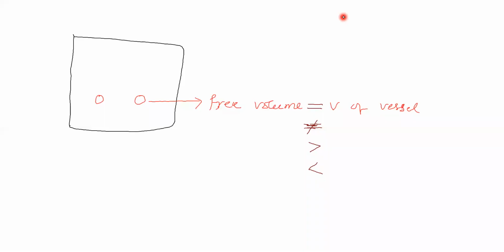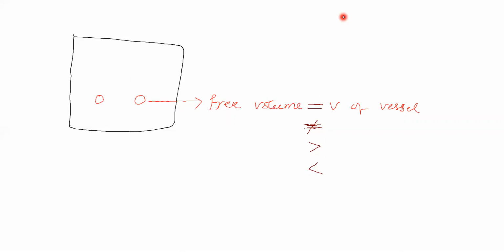Now, for this molecule, the volume available for its free movement, which we are comparing with the volume of vessel, that comparison will be like this. Out of these, any one is possible. Sir, which one do we have to see?